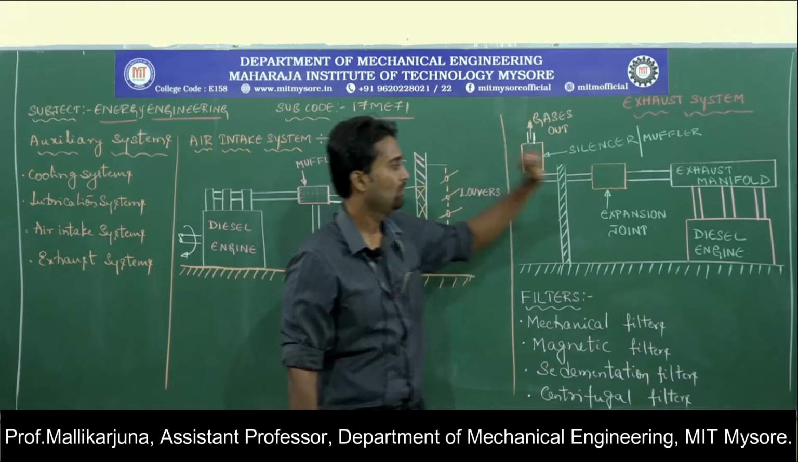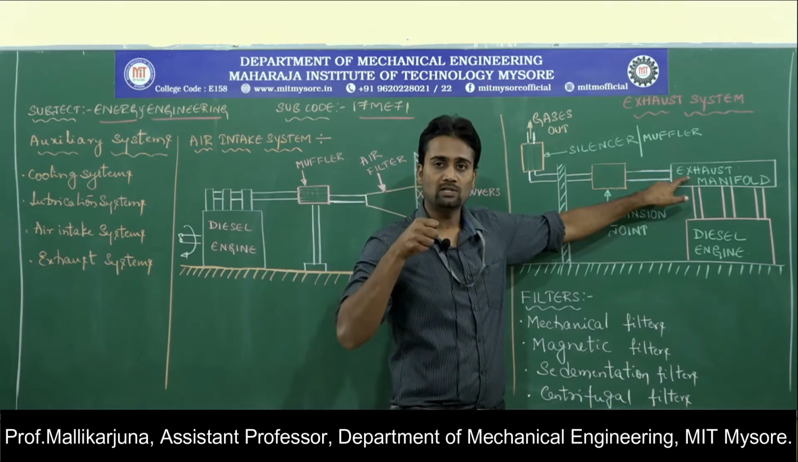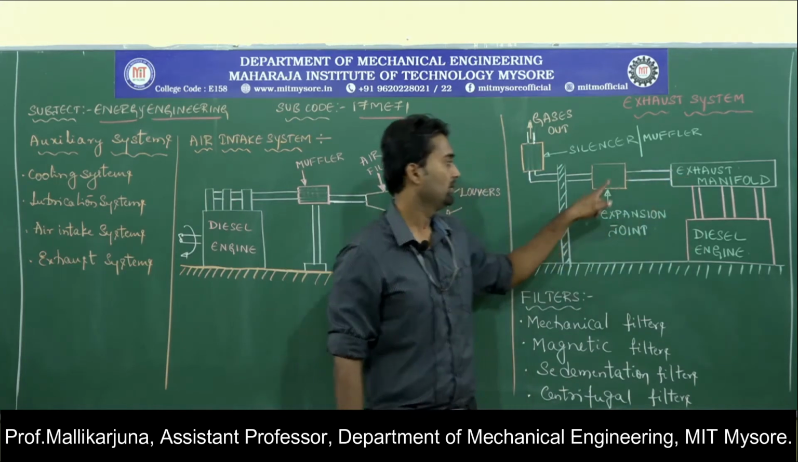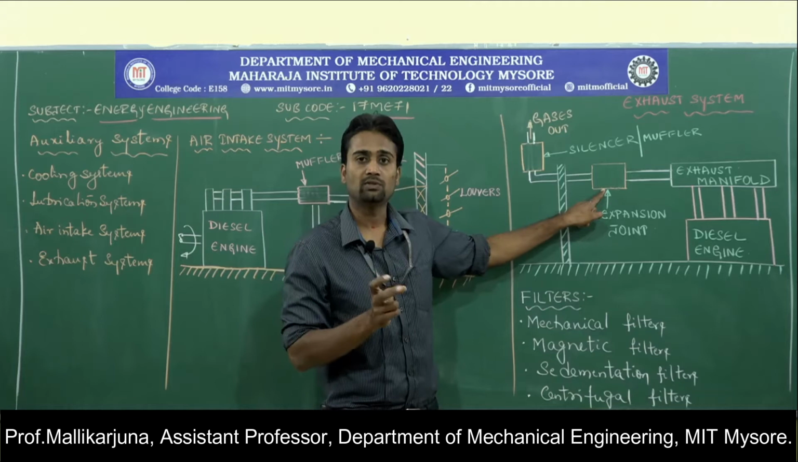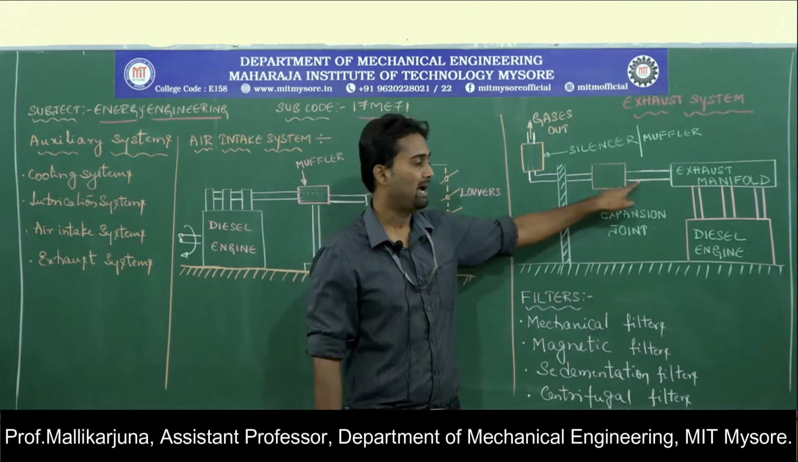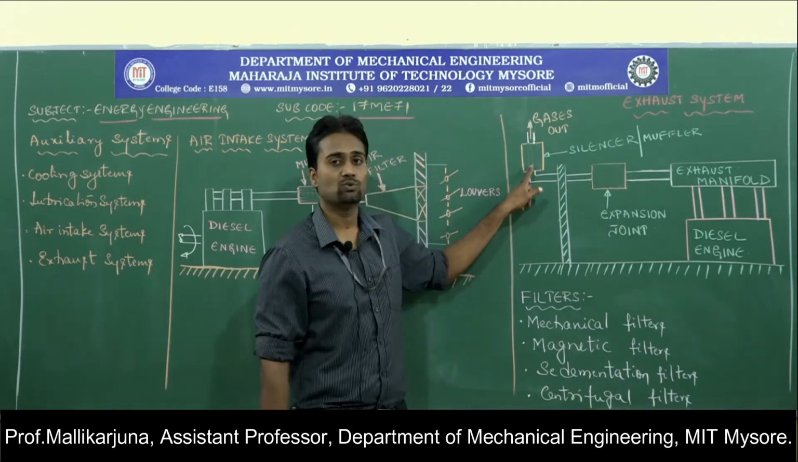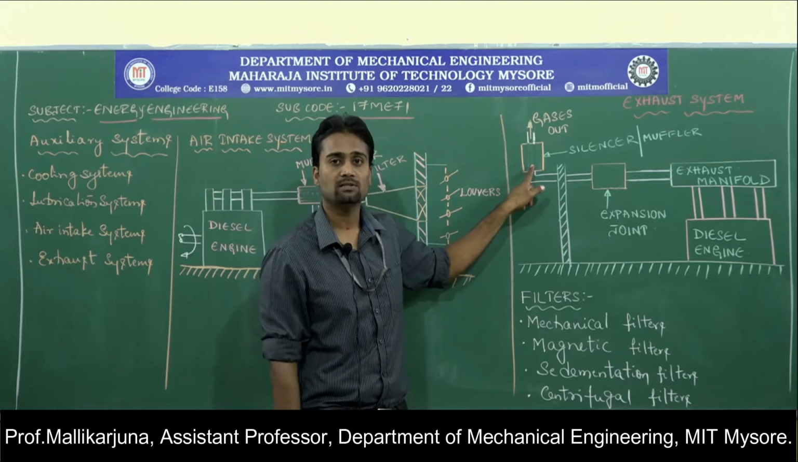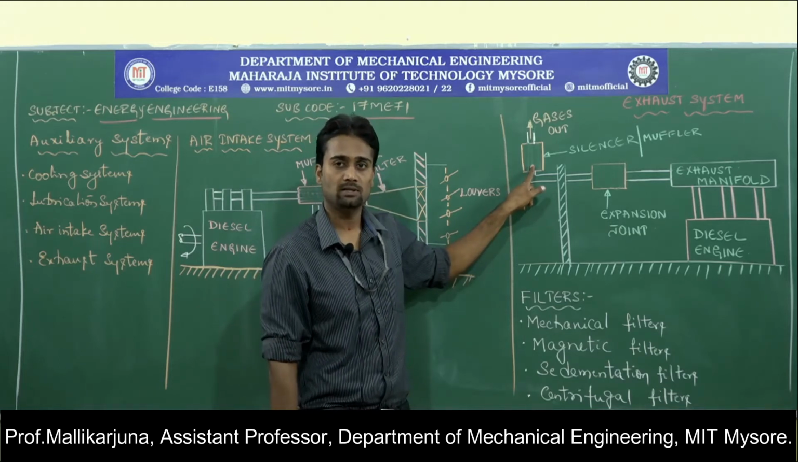So now manifold is going to collect the exhaust gases from the engine. Expansion joint is going to take care of the thermal expansion of the passage. Silencer is going to reduce the noise that is generated by the exhaust gases.